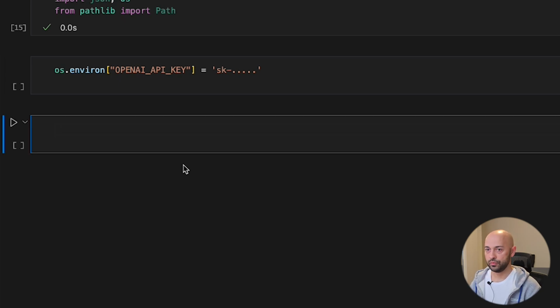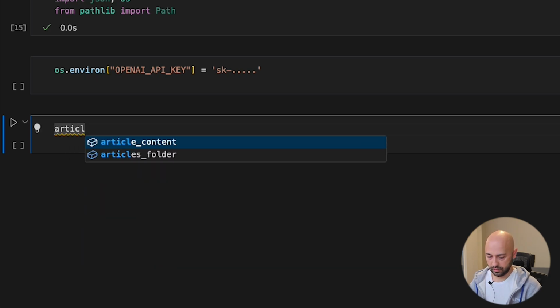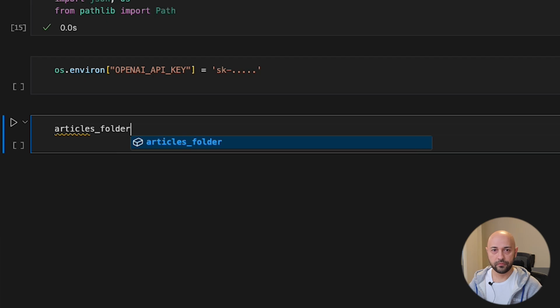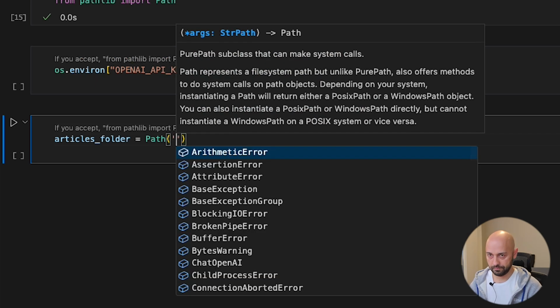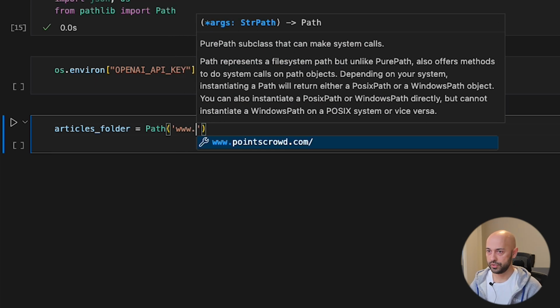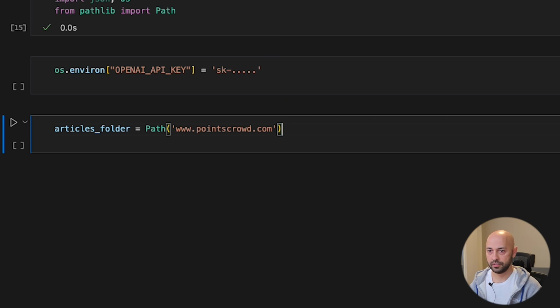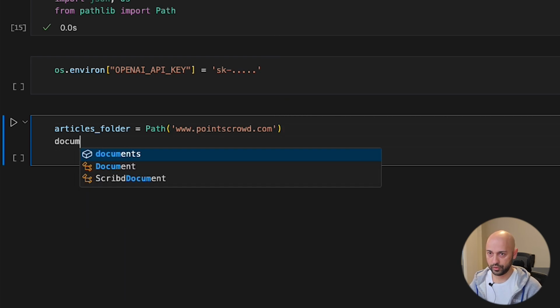Now, I've already collected the articles from pointscrowd.com, so we're not gonna be doing scraping here. Let's import the data. Articles folder equals path. We're gonna declare the path here. It's gonna be pointscrowd.com. We don't need a slash here. Documents.